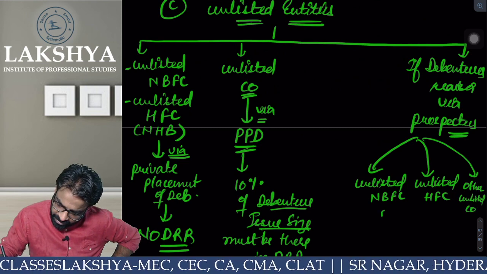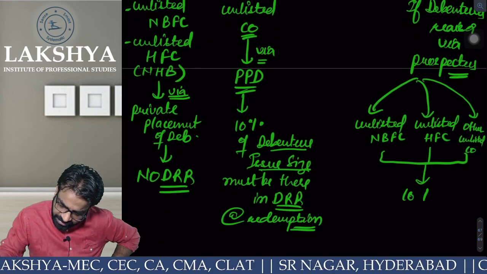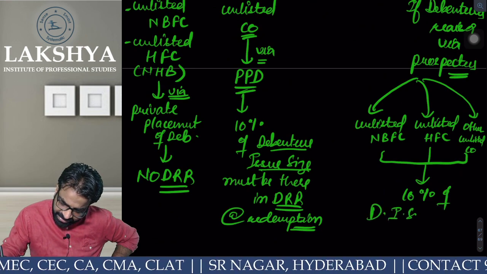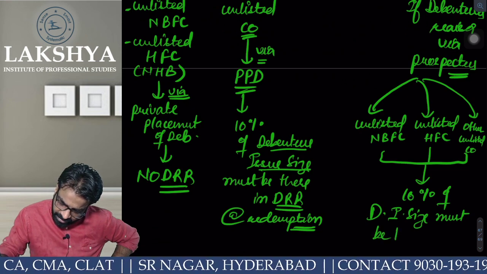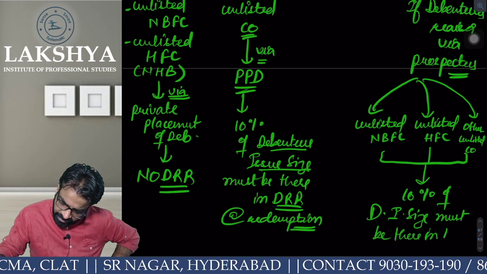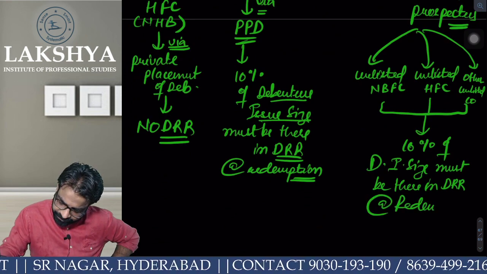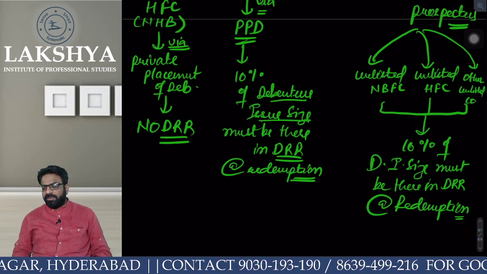I am writing all three. In all the three cases, I have to maintain 10% of the debenture issue size in DRR at the time of redemption. Everyone clear or not?